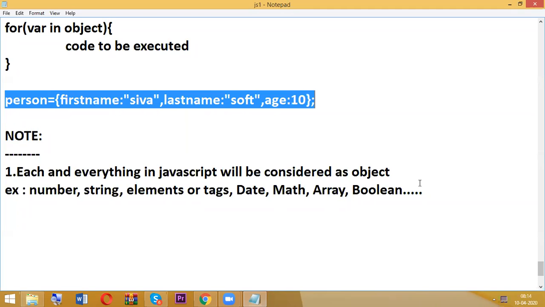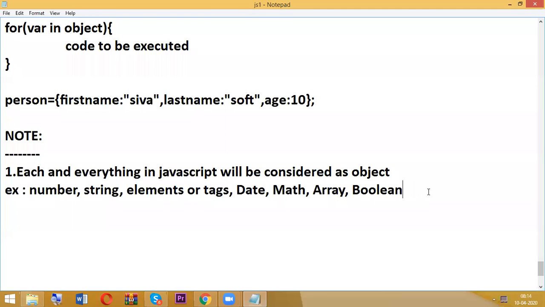So person will be considered as an object.